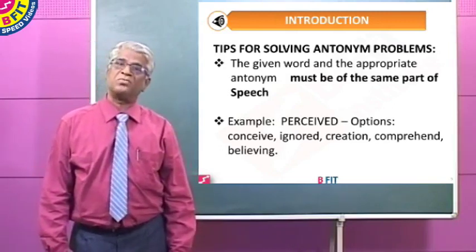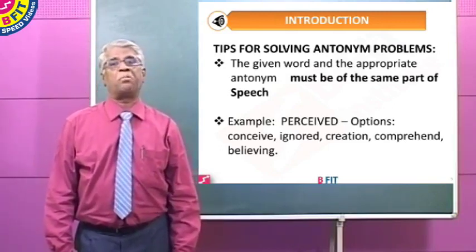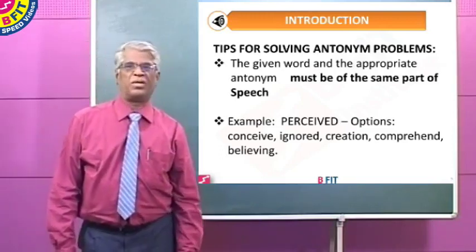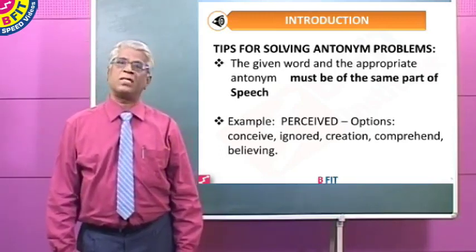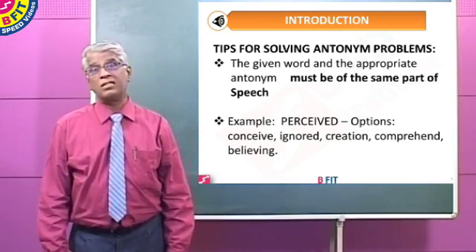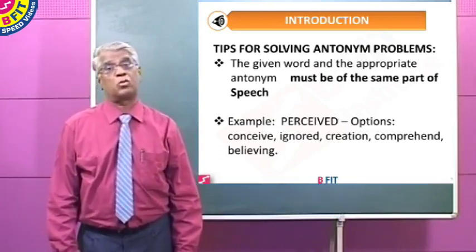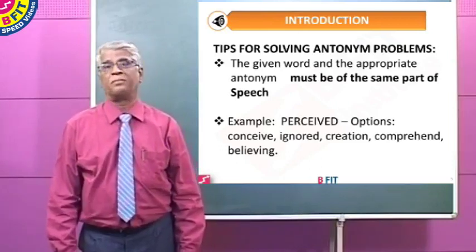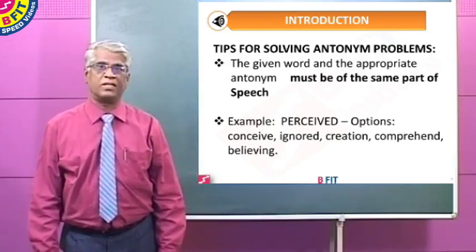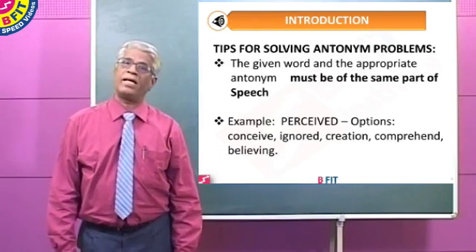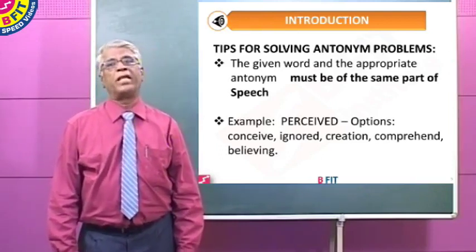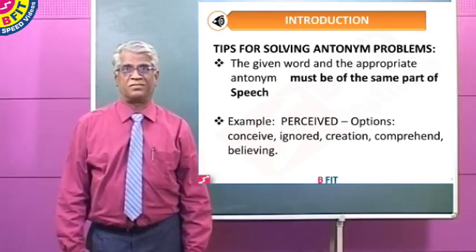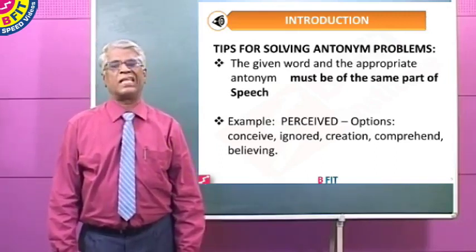Like in synonyms, we said that the part of speech of the given word is a clue very often. If the given word is a noun, we learnt that the synonym should also be a noun. It is applicable to antonym as well. If the given word is a verb in the past tense, the antonym should also be a word in the past tense. Now, perceived, for example, this is the given word.